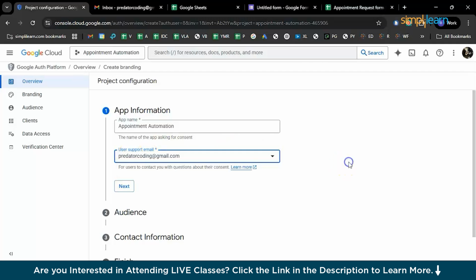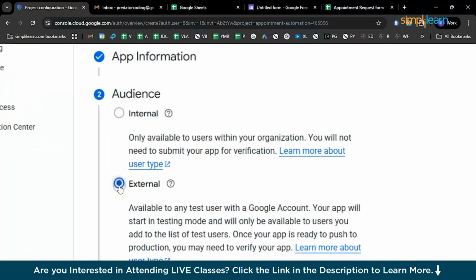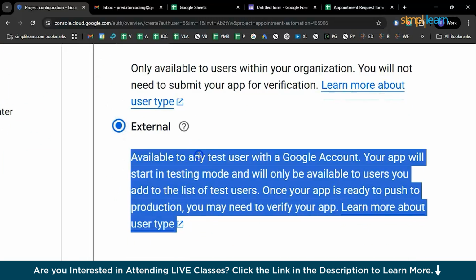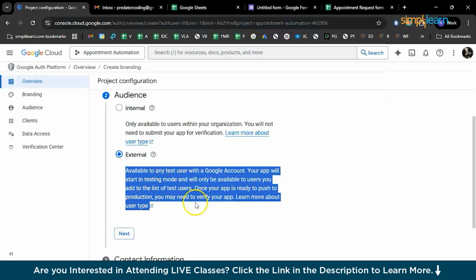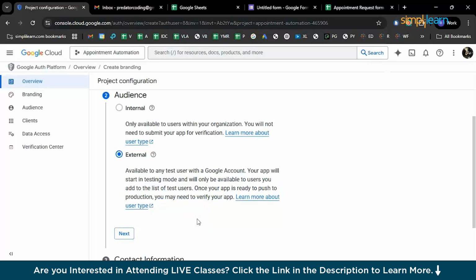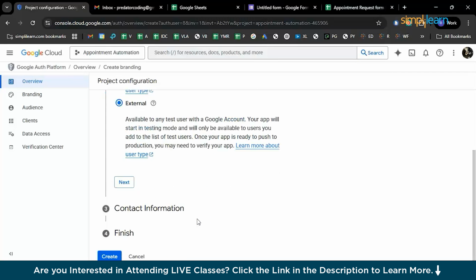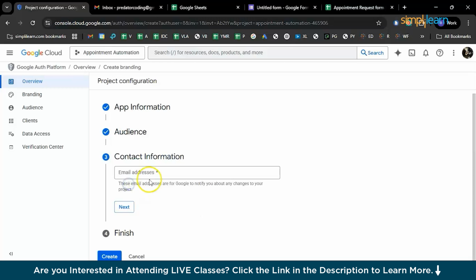That's the one. And click on next. So here you can have another option, says internal and external. So I want this to be available for public. So we'll go with the external so that everybody is able to access this particular form. But if you want to keep it internal within your organization, you can go with internal as well. Now I'll go with external and click on next.